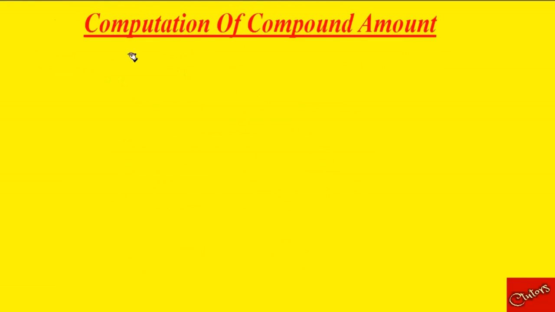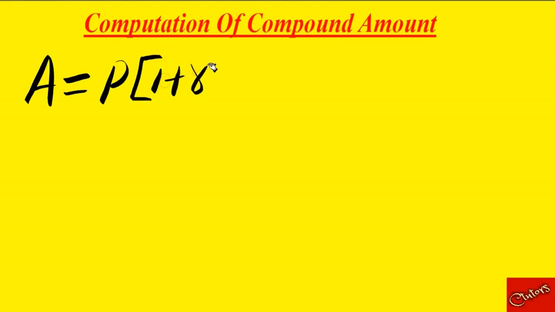So in computation of compound amount, we make use of the formula A equals P bracket 1 plus R, all raised to power n.